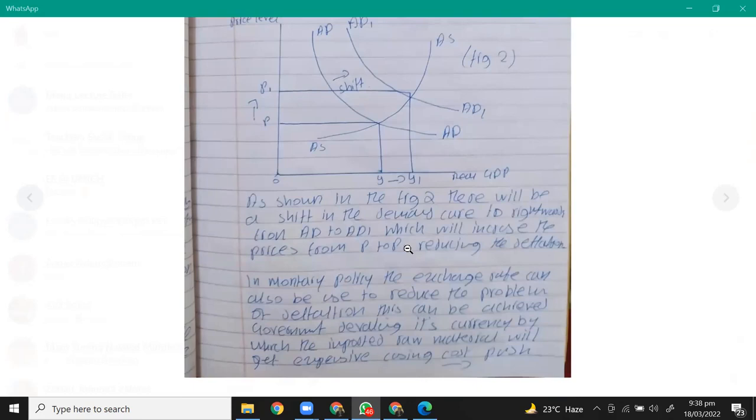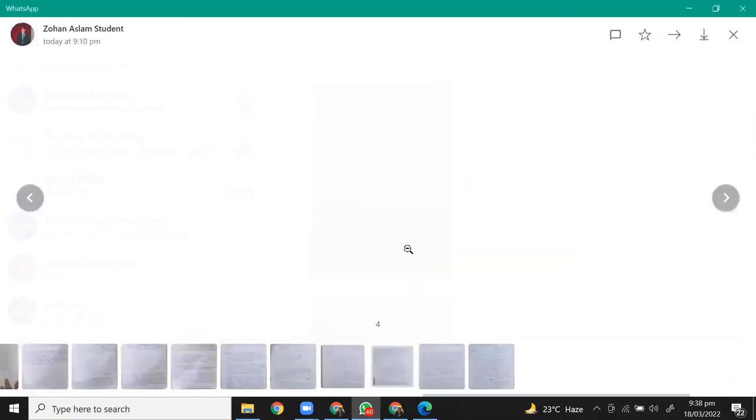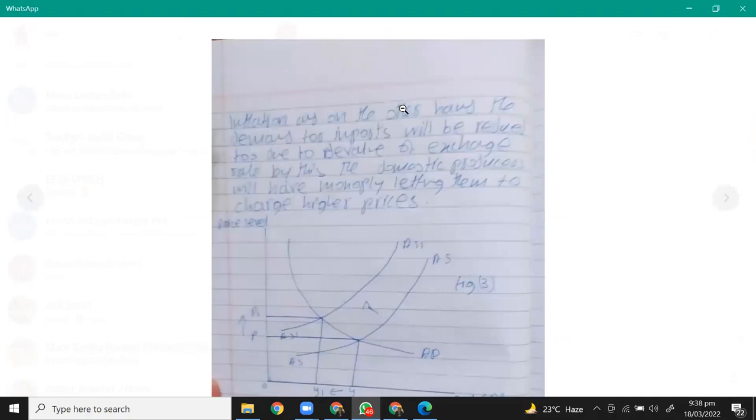In monetary policy, the exchange rate can also be used to reduce the problem of deflation. This can be achieved by the government devaluing its currency, by which the imported raw material will get expensive, causing cost push inflation. On the other hand, due to devaluation, demand for imports would reduce too, right?